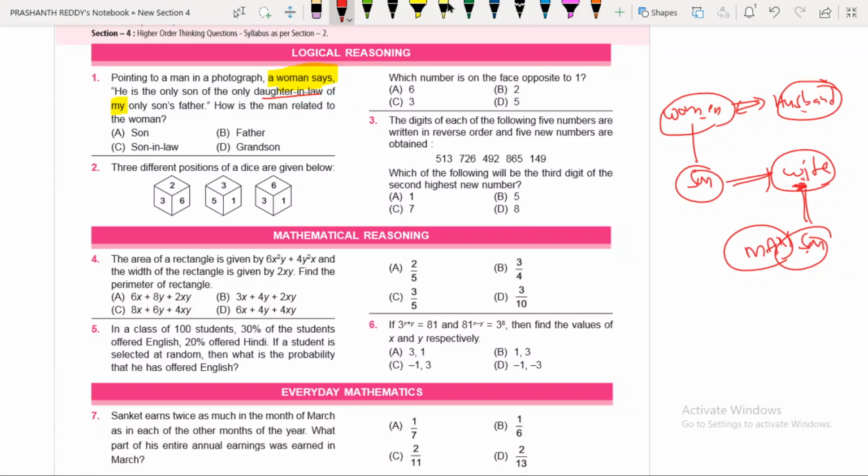I hope you understood. Now based on this, what is the question? How is the man related to the woman? Shall I call this man a grandson to the woman? Yes, grandson is the answer for this question.